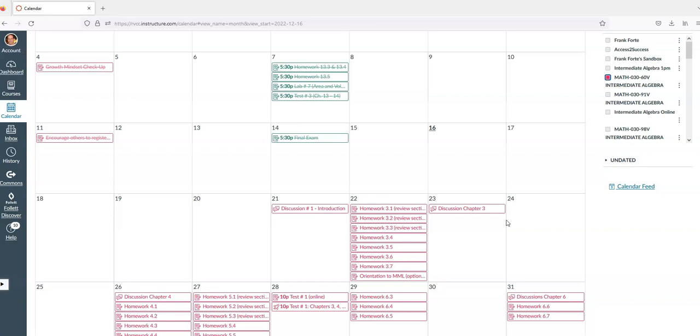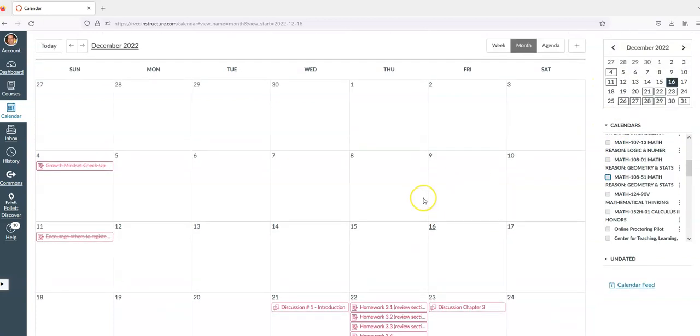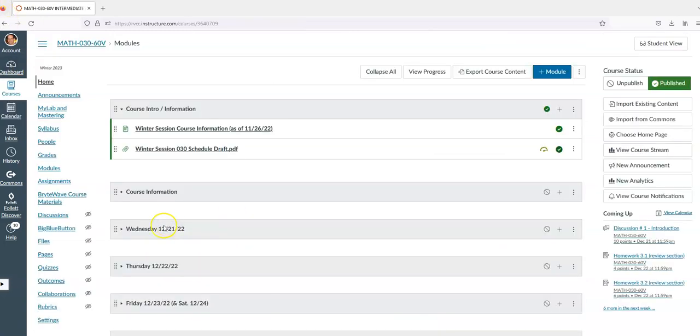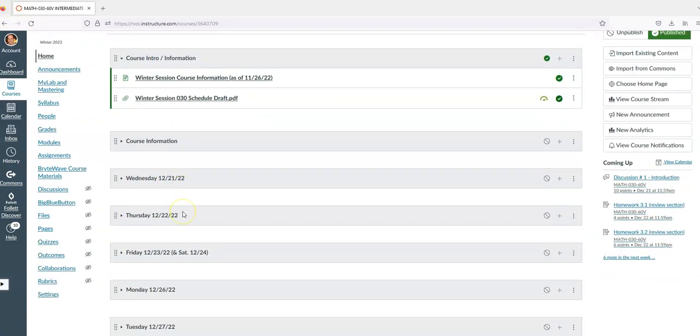So you can do the same thing to see it day by day. And if you're taking any other course, then that would show up on this as well if you click on that little button. Once you get rid of that button, like I can see I got one of my courses from the fall still here. If I uncheck that box, then everything from that course goes away. And now I can see only the things for my course specifically. All right, I'll go back to the main course, and I think that's it.